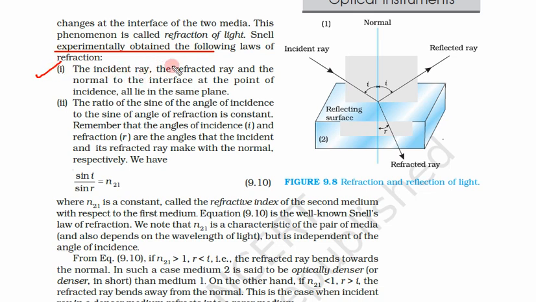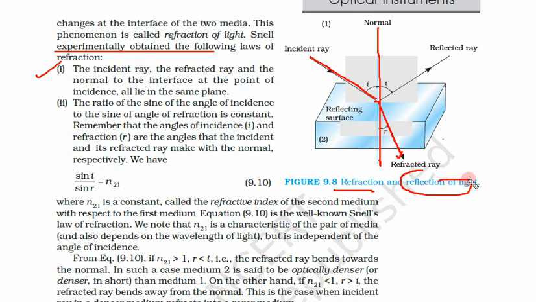The incident ray, the refracted ray and the normal to the interface at the point of incidence all lie in the same plane. So this normal, this incident ray, this refracted ray. Snell is talking about the refraction, not reflection.